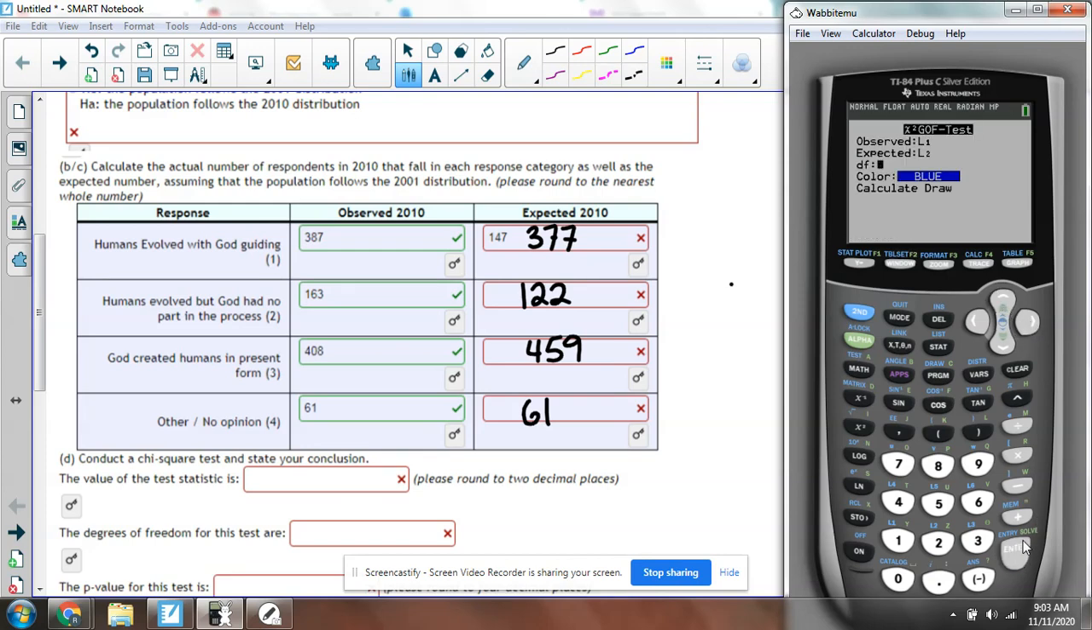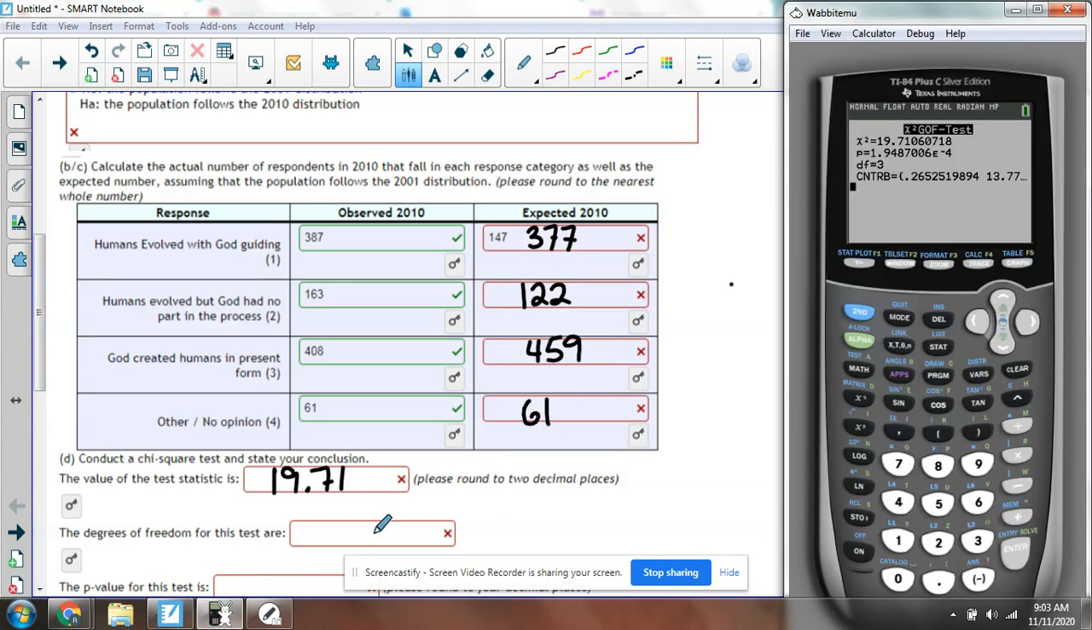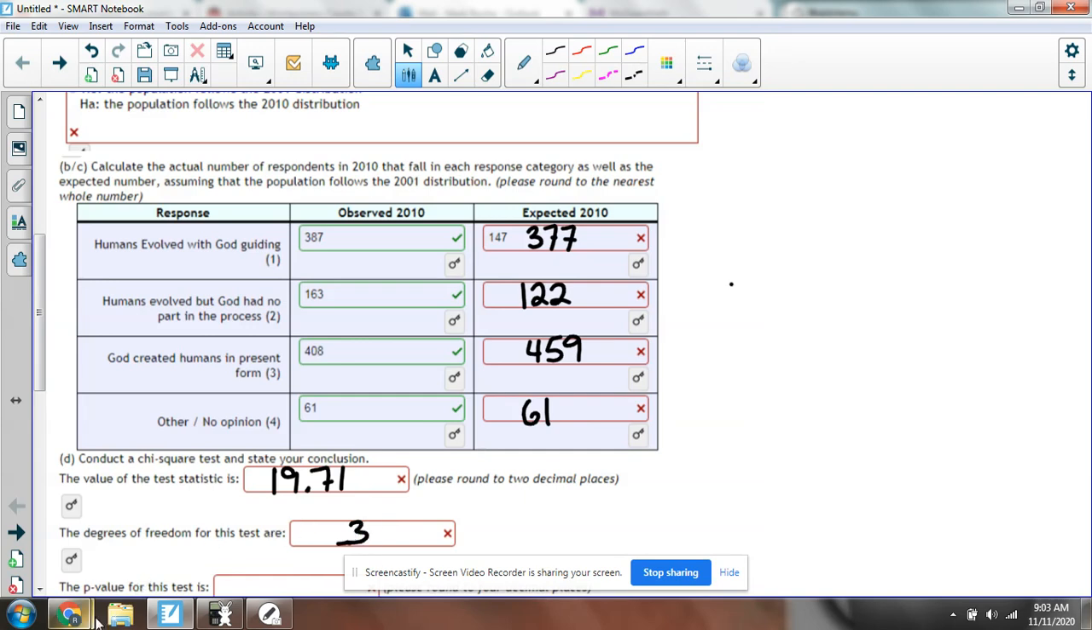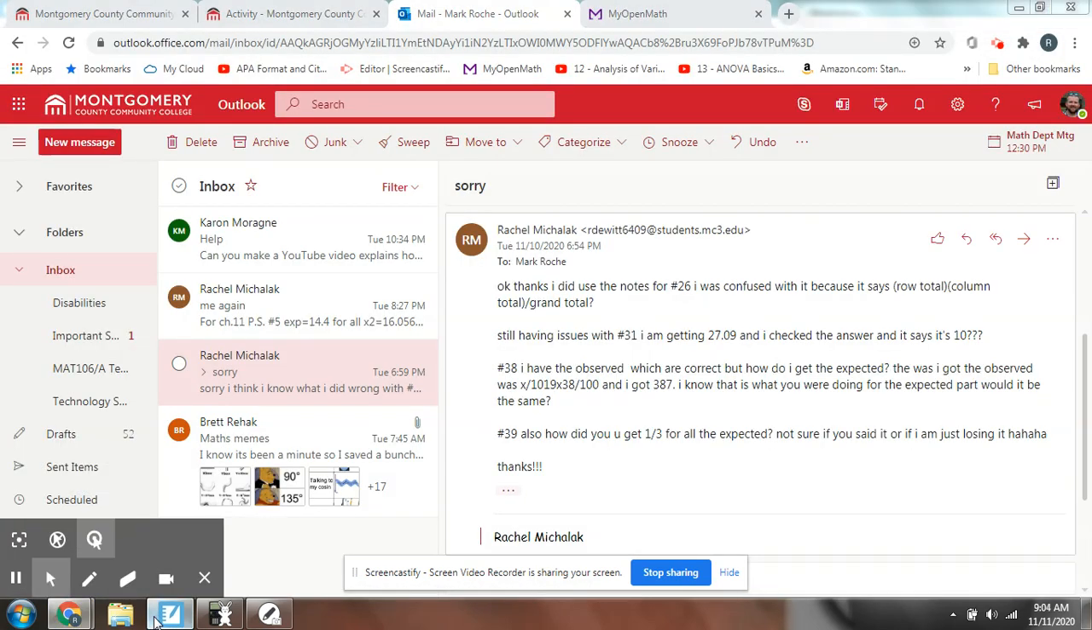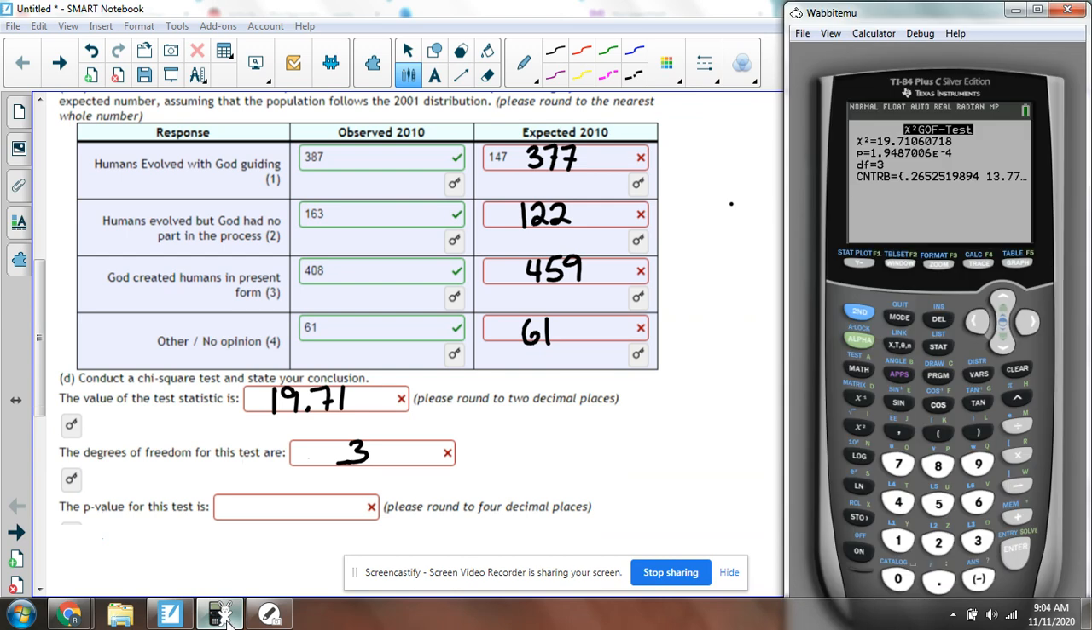Observed is L1, expected is L2. Degrees of freedom, there's 4 categories, so this should be 3, K minus 1. We calculate. So we get a test statistic of 19.71. Degrees of freedom for this test are, we said 3. And the p-value for this test is 1.9